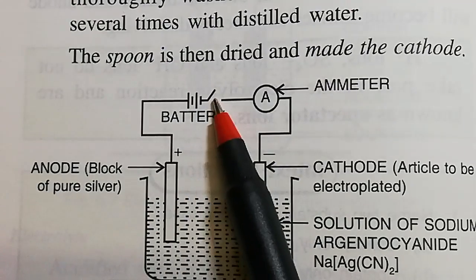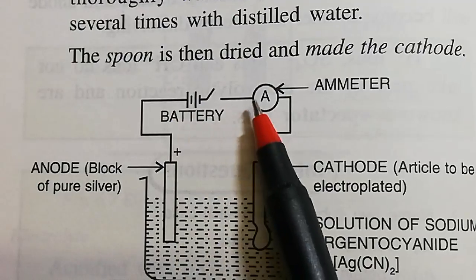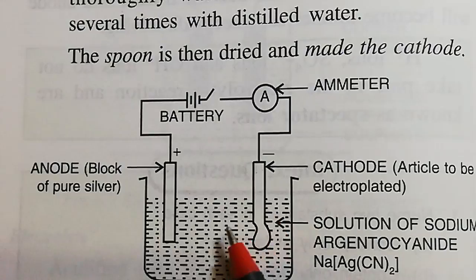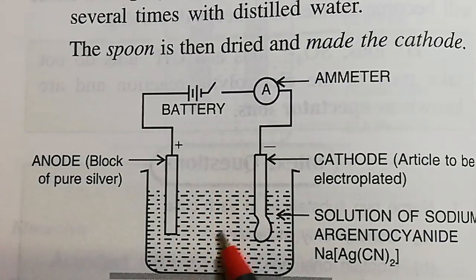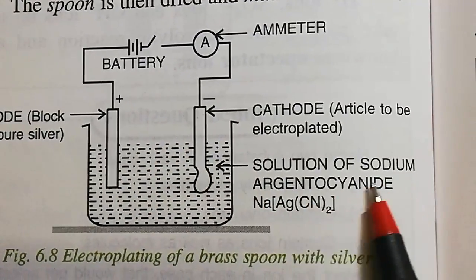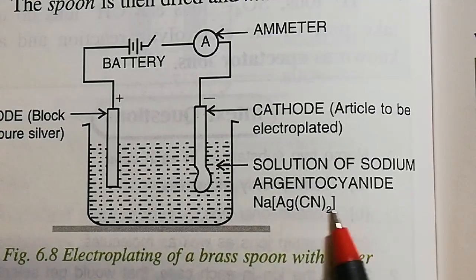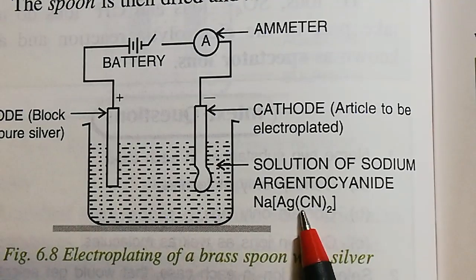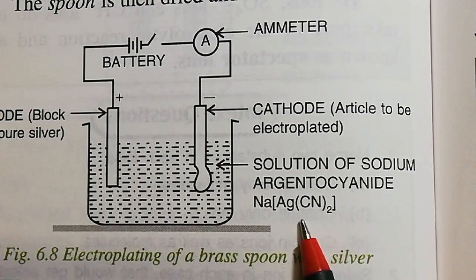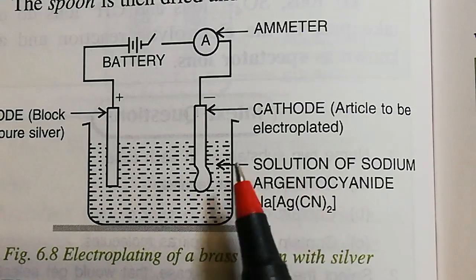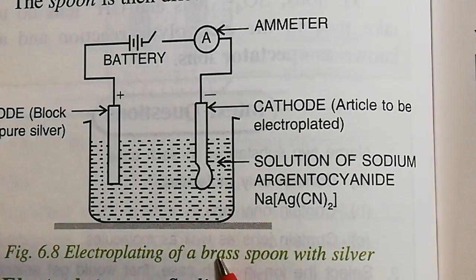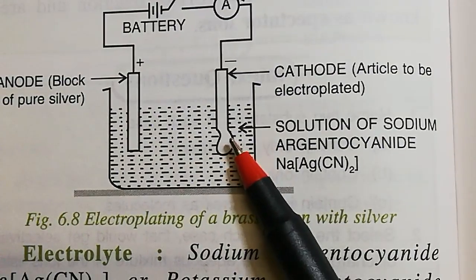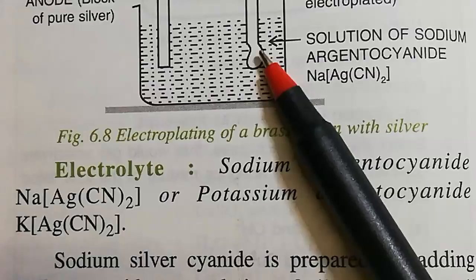And the DC source is there, the battery. One ammeter is also placed in series there, and the electrolytic solution generally taken is a solution of sodium argentocyanide. You have to remember the electrolyte, sodium argentocyanide, which is taken during electroplating of silver. So here, electroplating of a brass spoon with silver is taken. It can be brass, it can be iron, or anything else. So what will happen there?